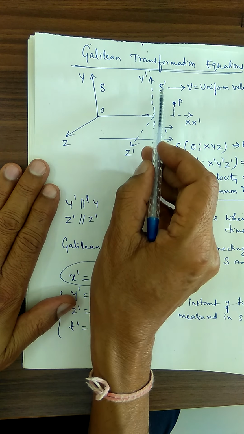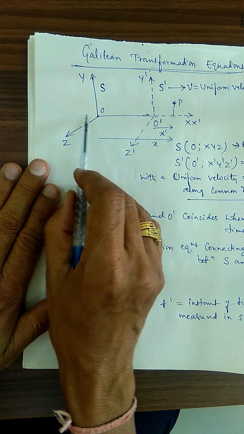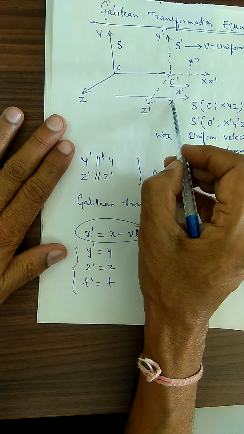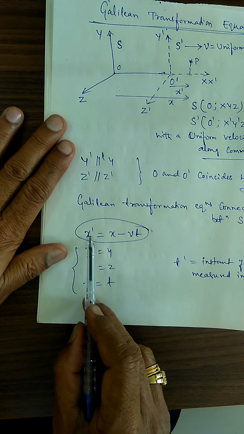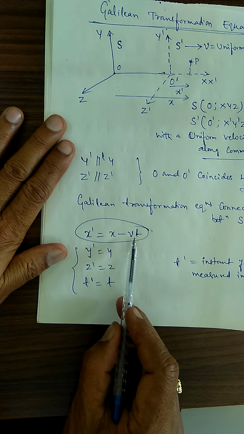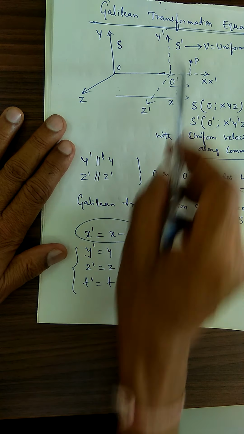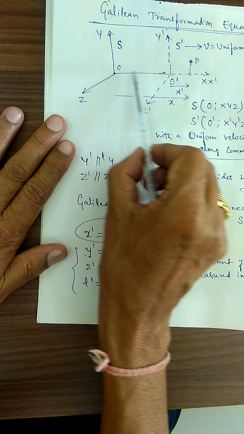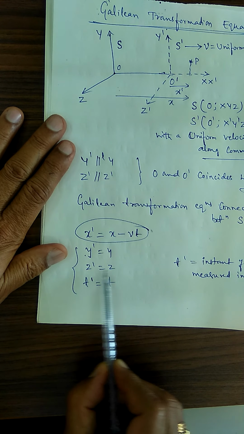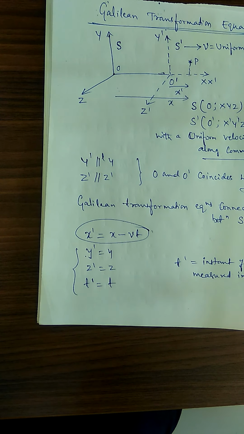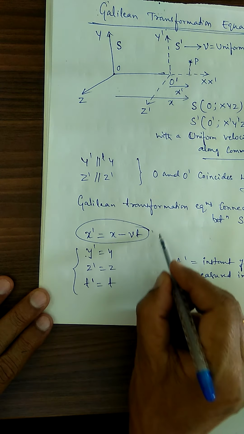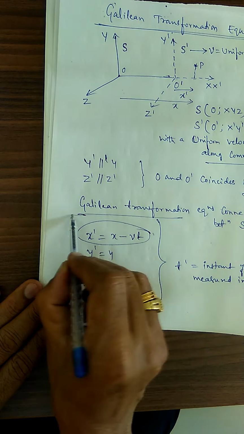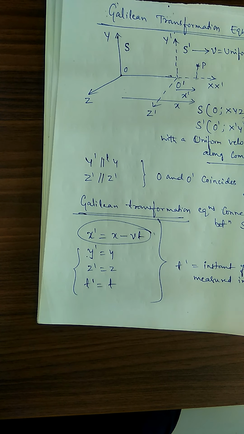For a frame of reference moving with a uniform velocity v along the common x-axis, only then can I say x dash is equal to x minus vt. Y dash is equal to y, because y dash and y are parallel to each other. Z dash is equal to z, t dash is equal to t. These concepts are called the Galilean transformation equations.